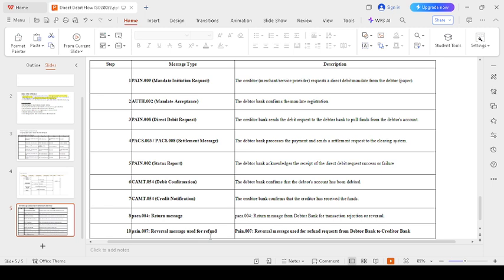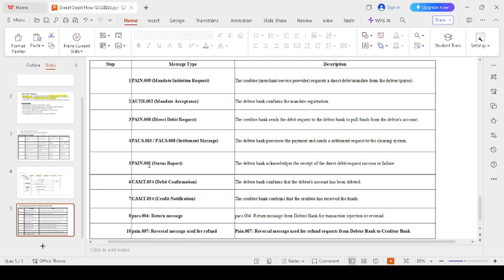Pain 009 should be used for the mandate initiation request. Auth 002 should be given as the debtor bank confirmation, saying you can store my mandate information. Pain 008 is the creditor to creditor bank to debtor bank transaction passing message. After that, pacs 3 and pacs 8 pass the settlement messages.